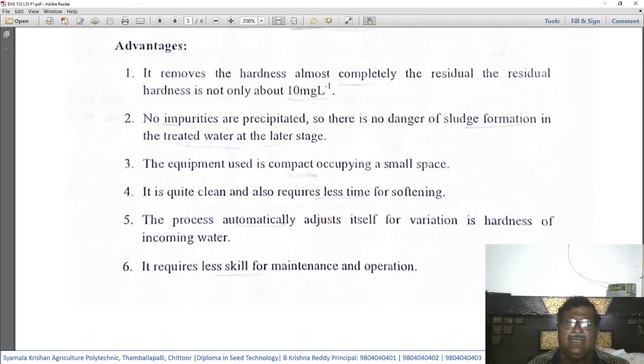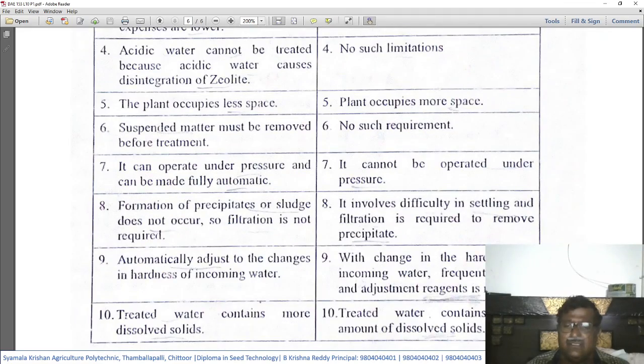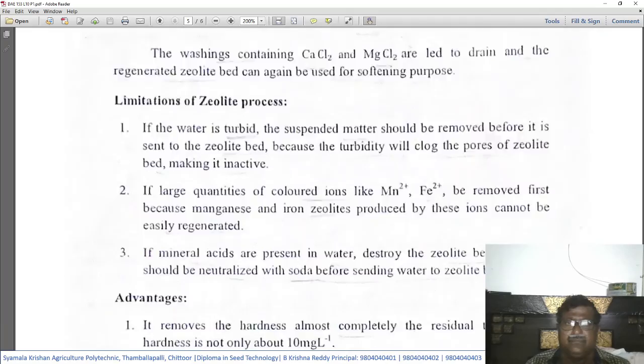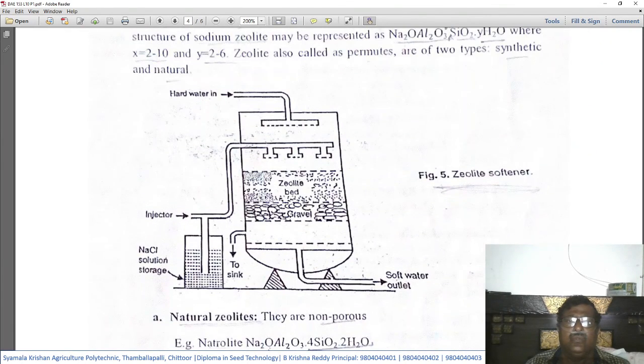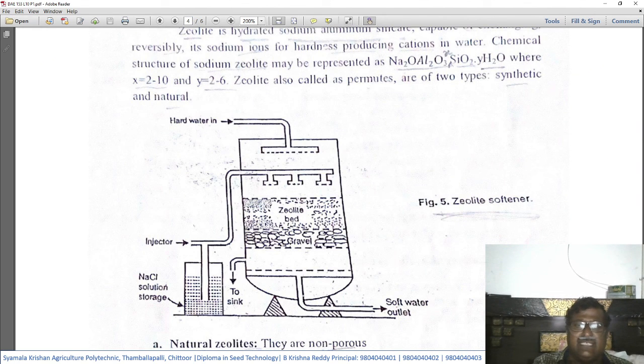This is a picture where zeolite is used in the softening of water. This is a big tank where hard water is going to be treated with the zeolite to make it softer. In this tank, in the middle, we can see the zeolite bed. A thick layer of zeolite is kept here.